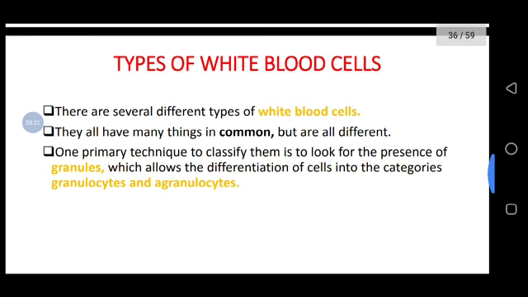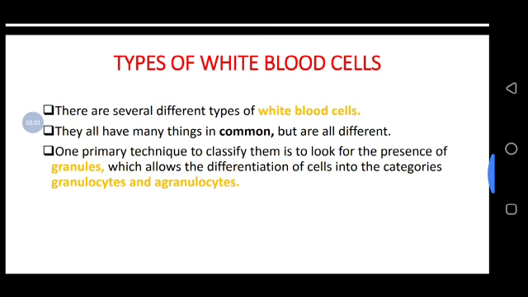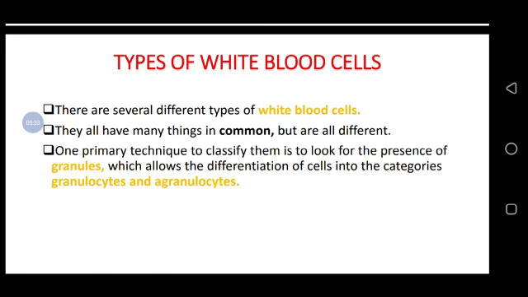Sorry, I didn't explain more on these granules. These granules are found in the white blood cell. Any white blood cell which has granules, in another way we call nuclear. It has granules like dots, like grains in the cell, that is nuclear.